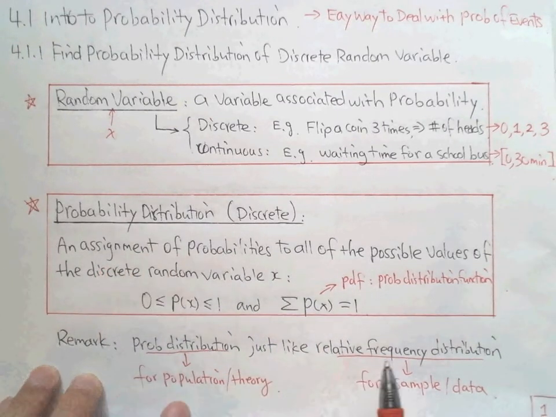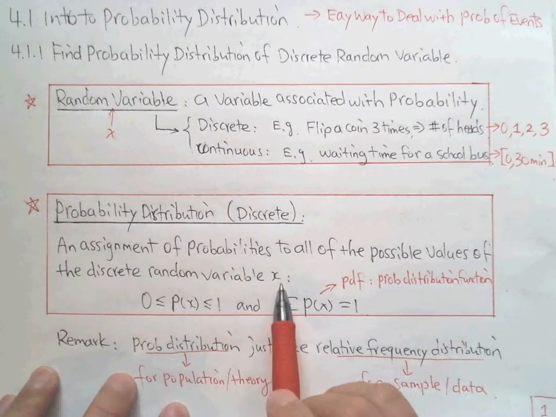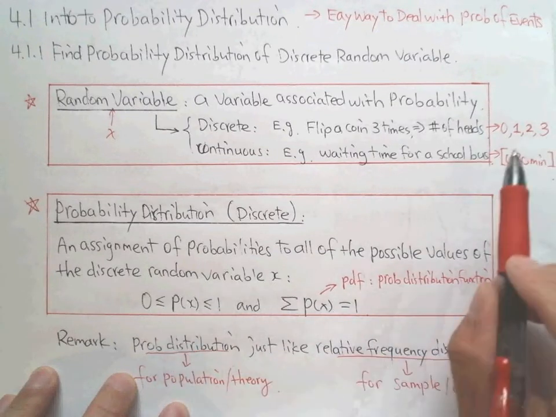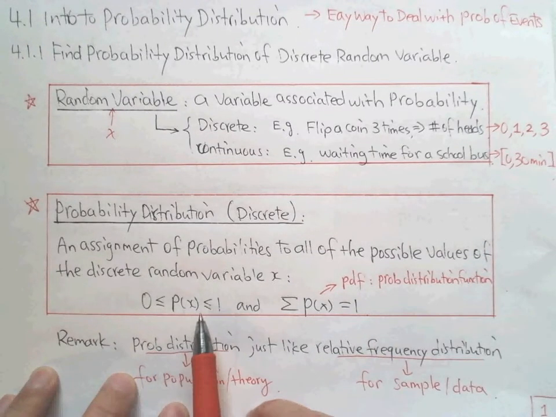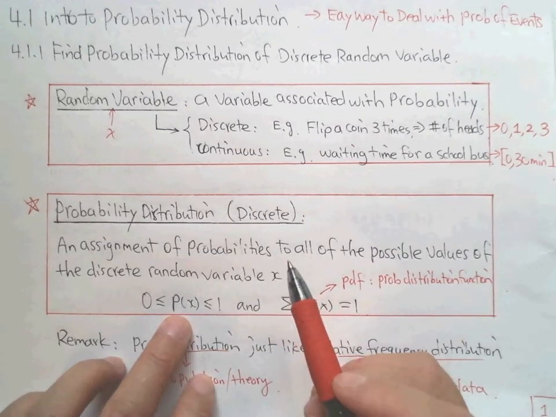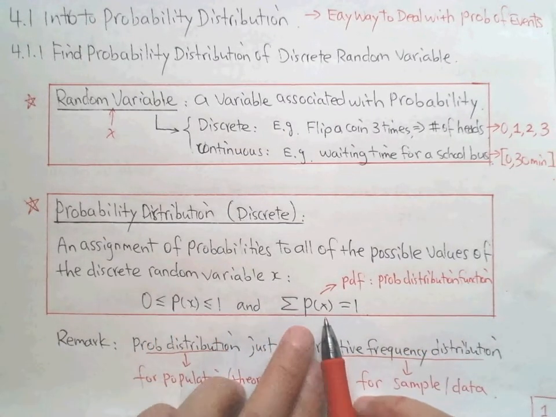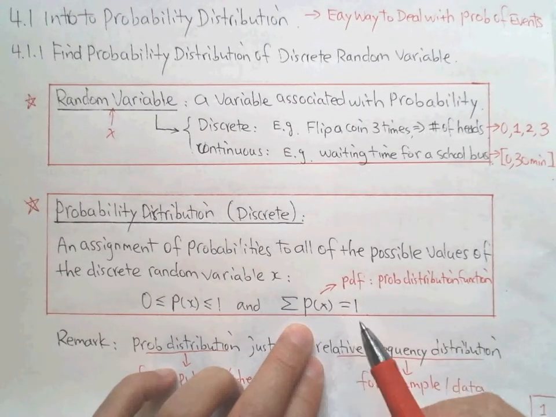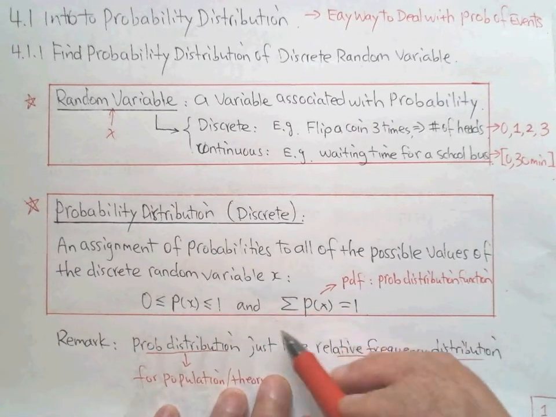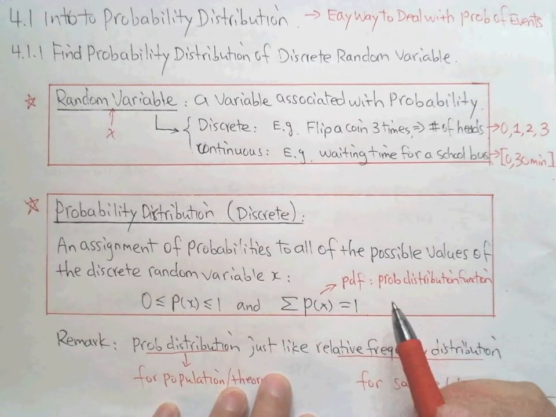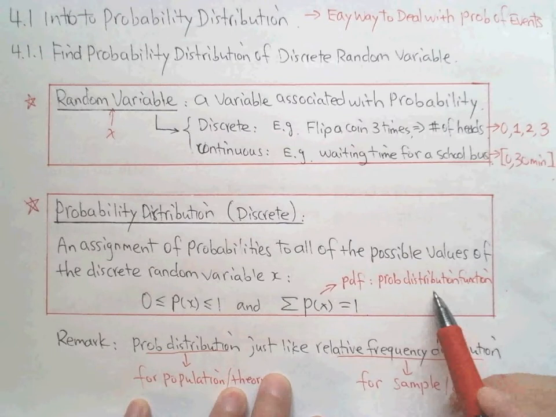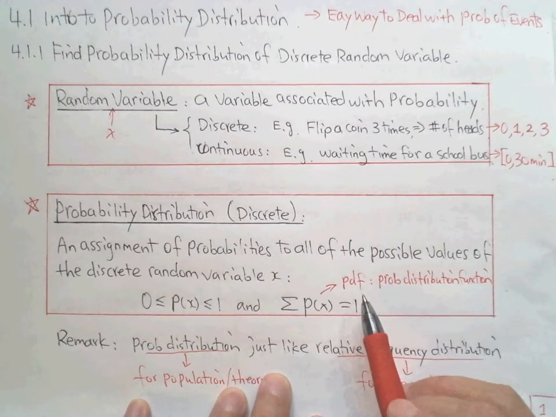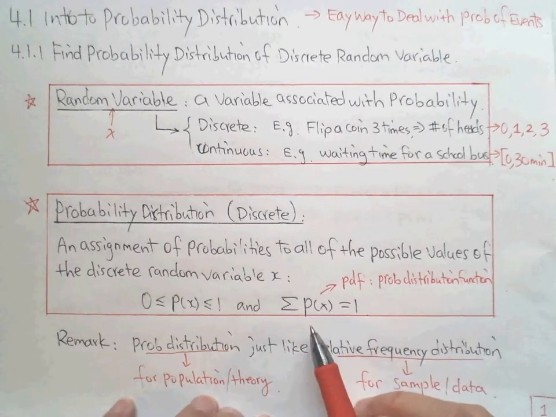What does it mean? x is the random variable, and x could take 0 or 1 or 2 or 3. Each probability is between 0 and 1, because this is a probability, a chance. And second, if we put all the probabilities together, we get 100%, so that equals 1. Any probability table like this is a function, and we call it the probability distribution function, usually PDF. So this we call the distribution.